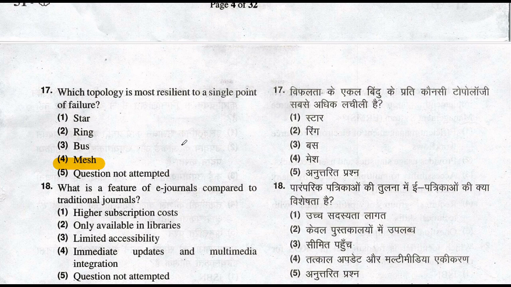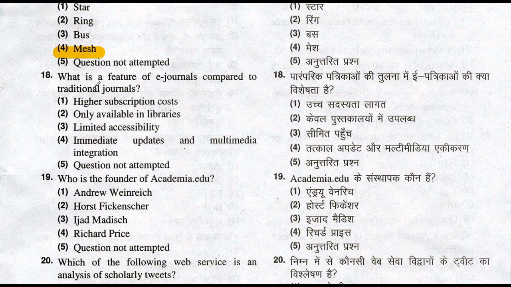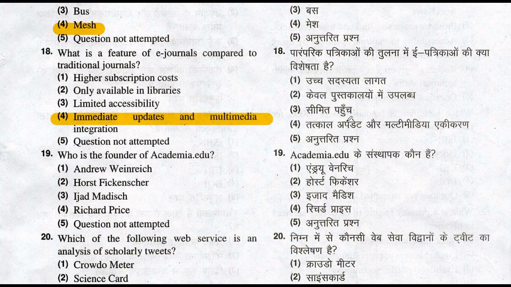Let's move to the question number 18. What is a feature of e-journals compared to traditional journals? So immediate updates and multimedia integration is a feature of e-journals compared to the traditional journals. Immediate updates and multimedia integration. It's immediate, the update.